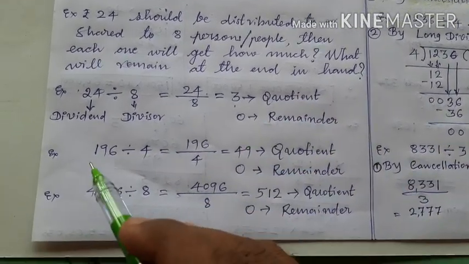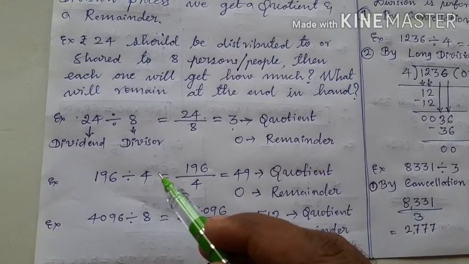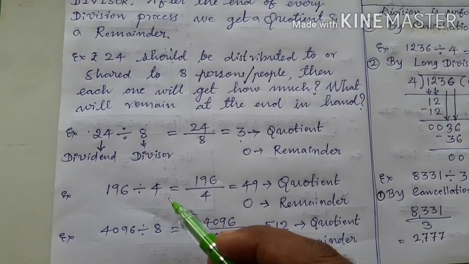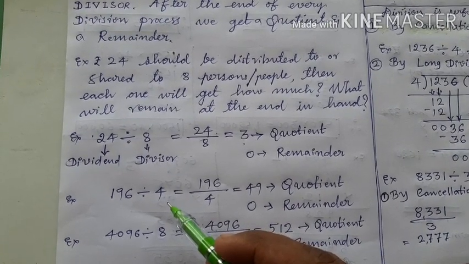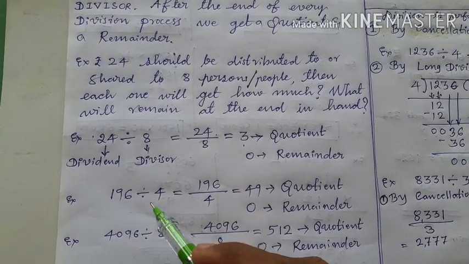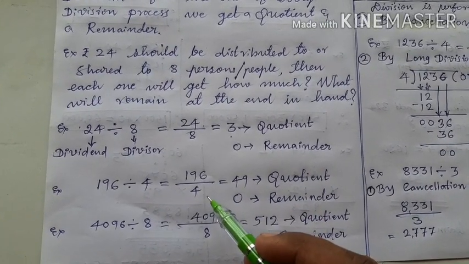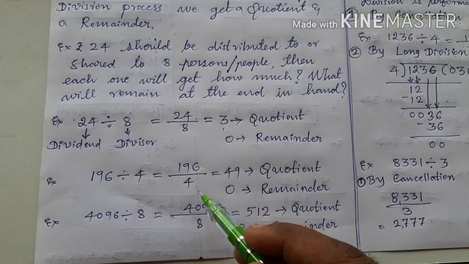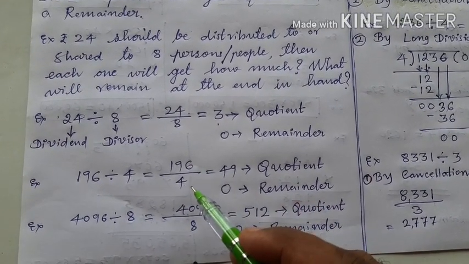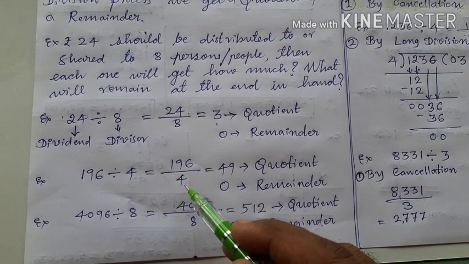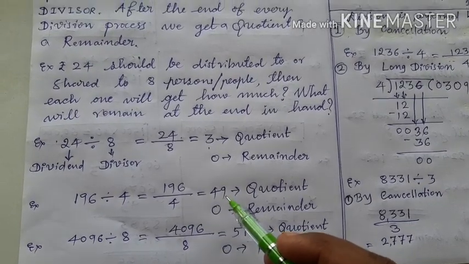Okay, if 196 chocolates are to be equally shared among 4 people, then each one will get how much? That time we should go for the division process. That is, 196 divided by 4 is equal to 196 upon 4. Okay, both are the same. Here 196 upon 4 means 196 chocolates are to be distributed to 4 people. Then each one will get how much? Each one will get 49.